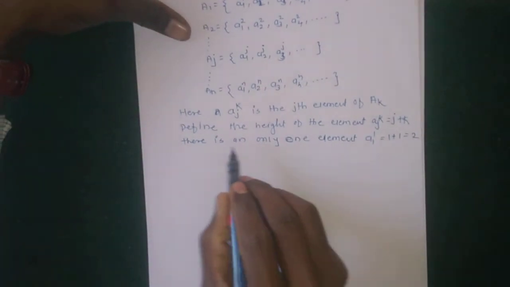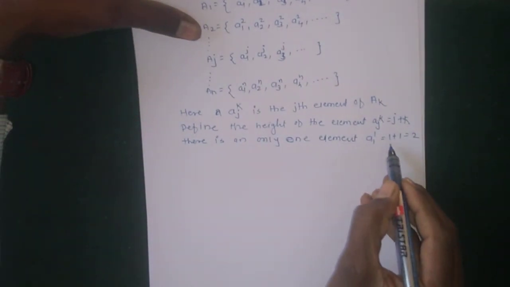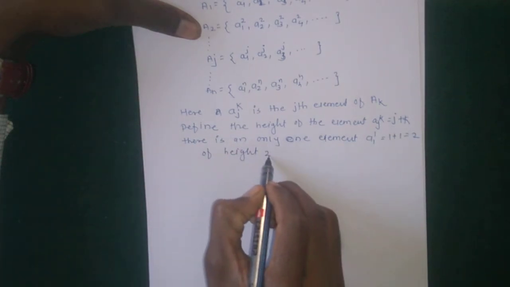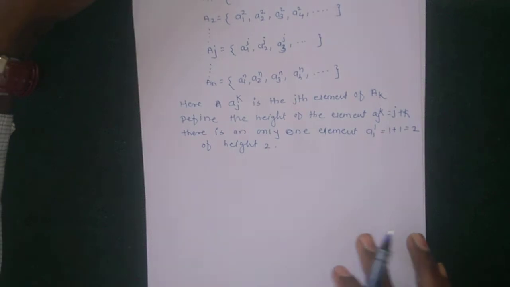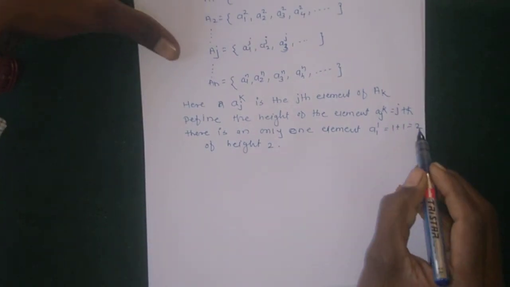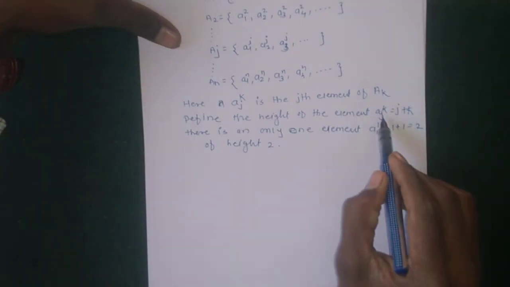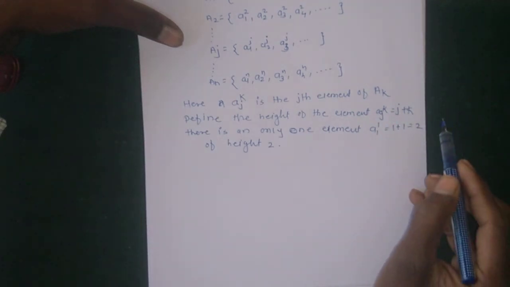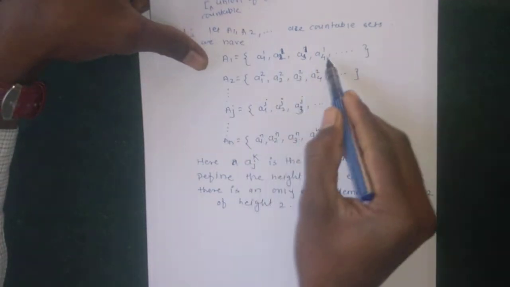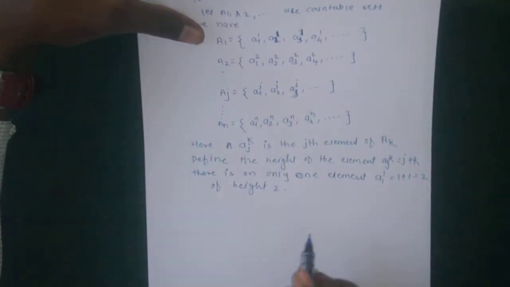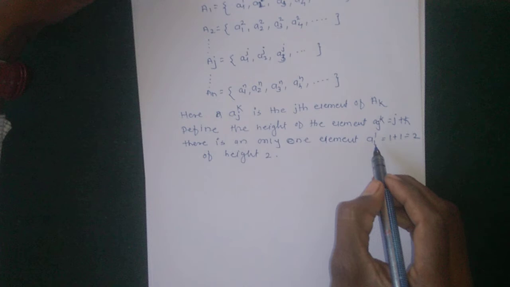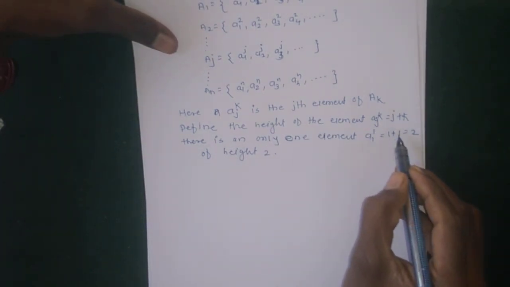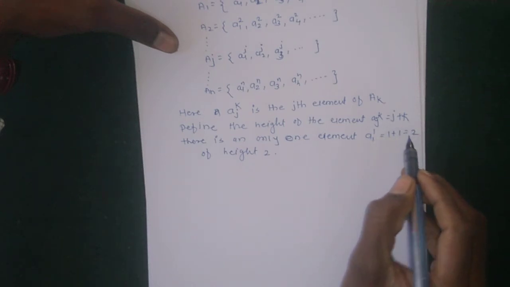Here there are no other elements of height 2, so only one element exists with height 2, a11.